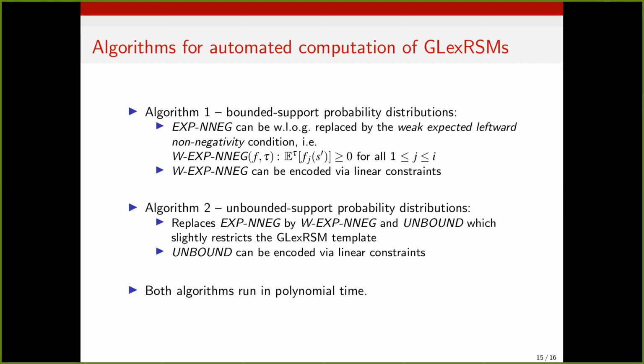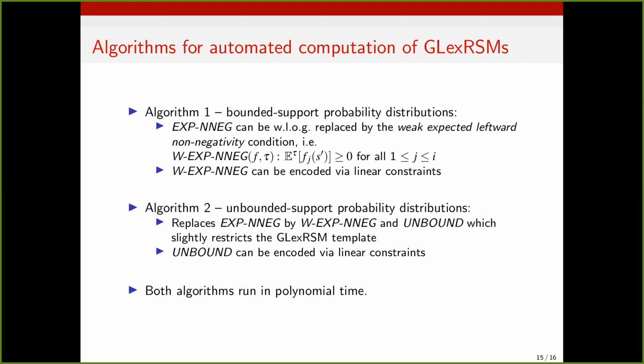Now, our second algorithm considers linear programs with unbounded support probability distributions. And in this case, it is no longer possible to replace expected leftward non-negativity just by this weak condition and remain sound. But we show that if we introduce another condition, which we call unbounded, and which slightly restricts the G-Lex RSM template, we can still get computation of G-Lex RSMs. And this is something that can also be encoded as a system of linear constraints.